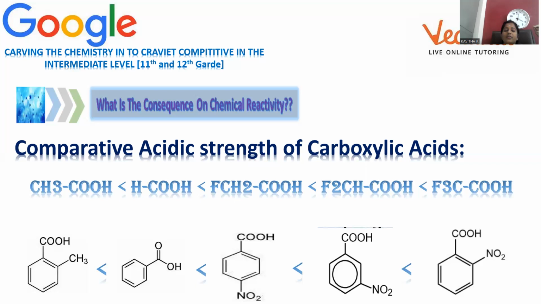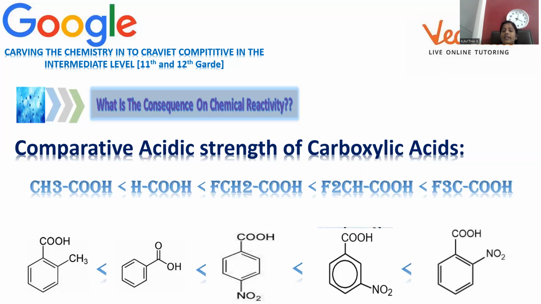Always the plus I effect will decrease the acidic strength, so that we can say ortho-methyl benzoic acid is the least acidic compound mentioned. And next is benzoic acid. Substituent wise, inductive effect is absent, but the phenyl group obviously has an electron pulling nature. Compared to this one, electron releasing strength is not there.